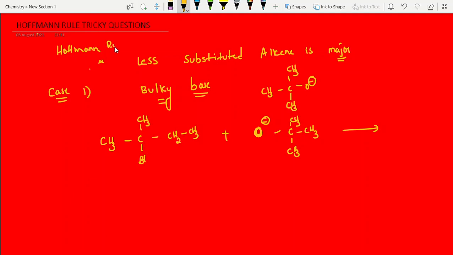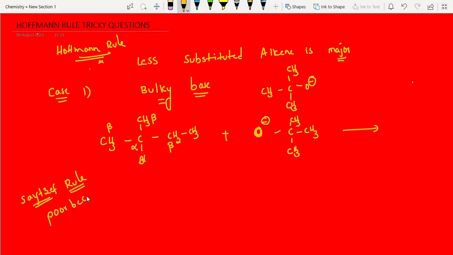See, what is the trick we took in the previous session? Saytzeff's rule is nothing but poor become poorer. This is the alpha carbon, this is a beta carbon, this is also a beta carbon, and this is also a beta carbon. In Saytzeff's rule we took poor become poorer.